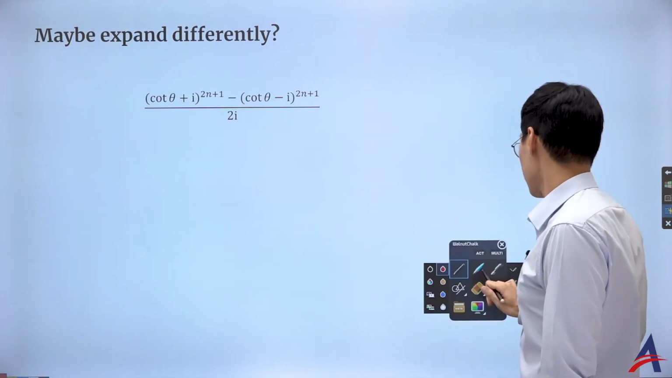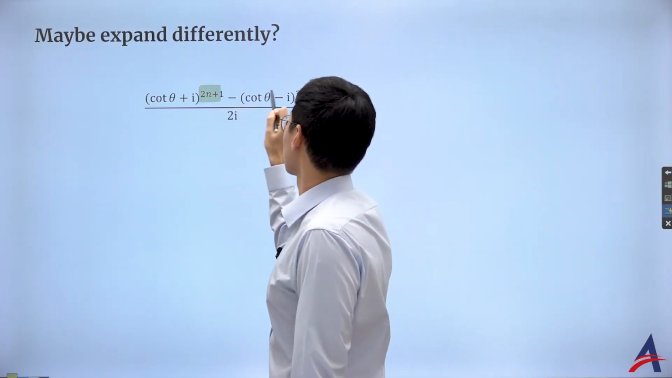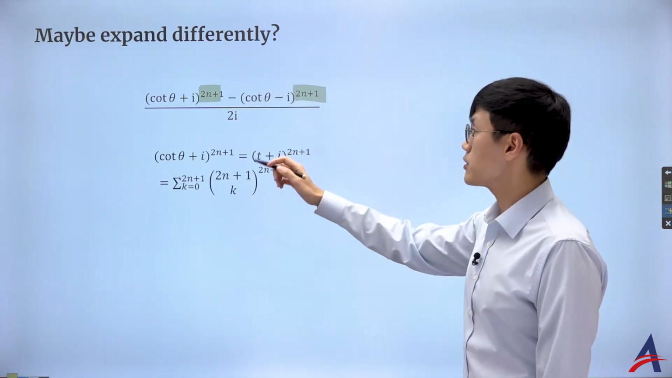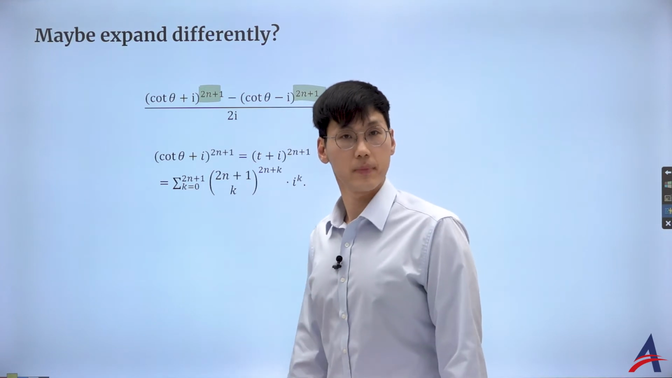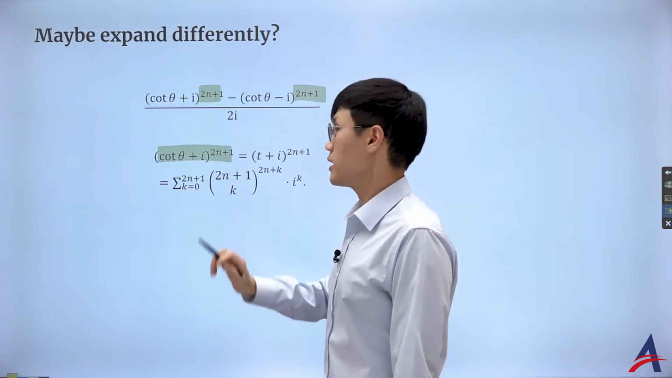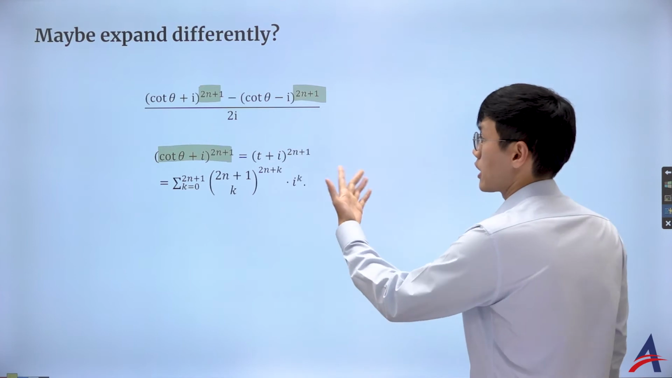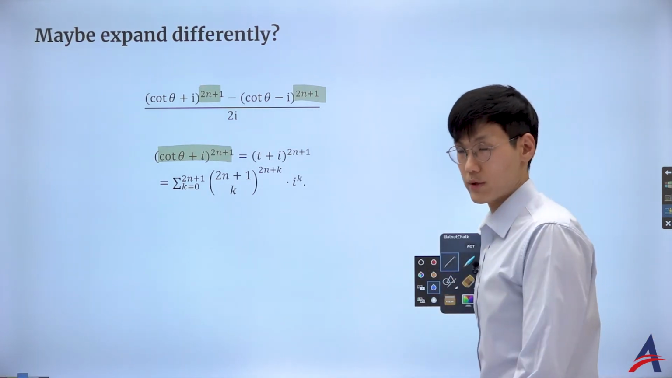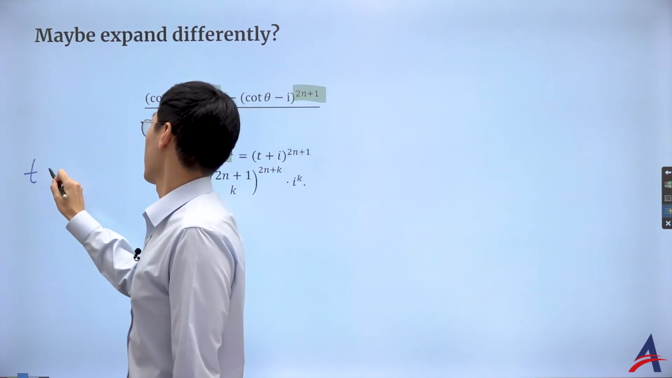I want to encourage you to expand this binomially. So let's have a look. I'm going to do one by one. Instead of expanding by De Morgan's theorem, let's try to expand by the binomial expansion. Now I'm going to let the substitution, because I don't want to meddle too much with the cotangent. So I'm going to let t be what?